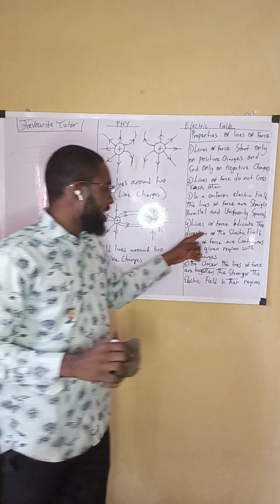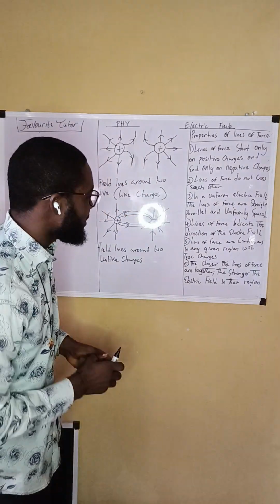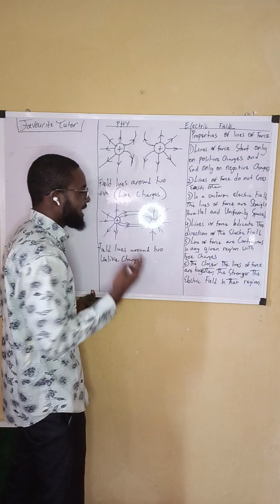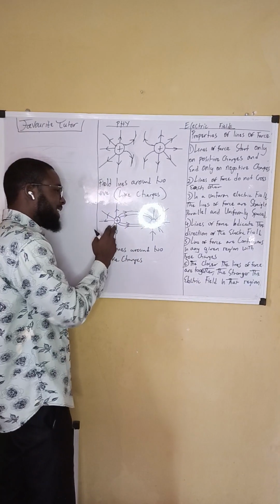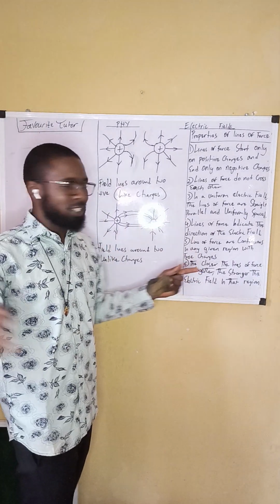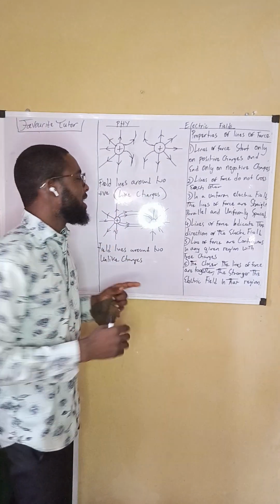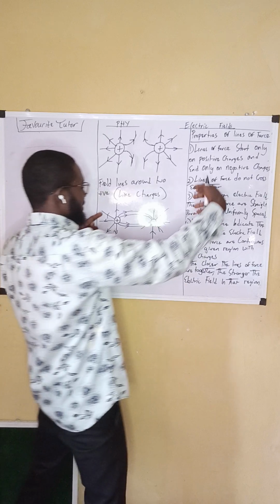Number 4. Lines of force indicate the direction of the electric field. Yes, they indicate the direction of the electric field. For positively charged, it is outward. Is the direction, it takes the arrow. The arrow is what? Outward. For negatively charged, the arrow is what? Inward.